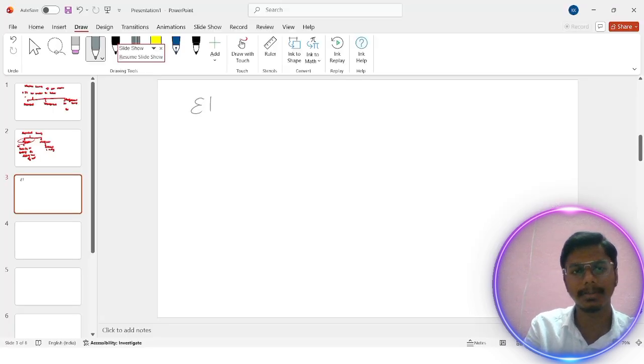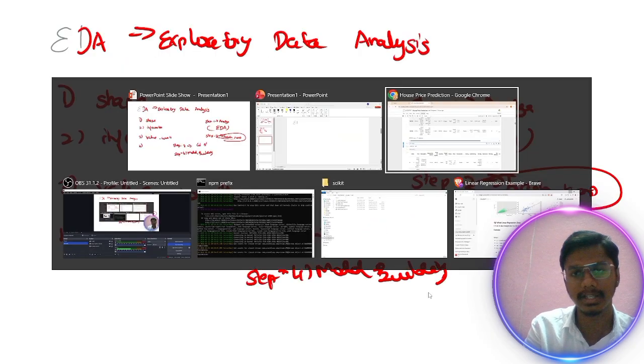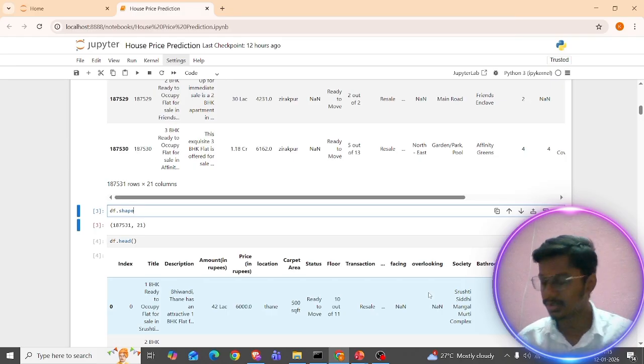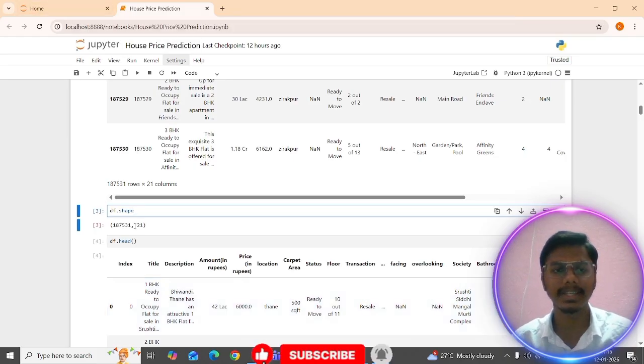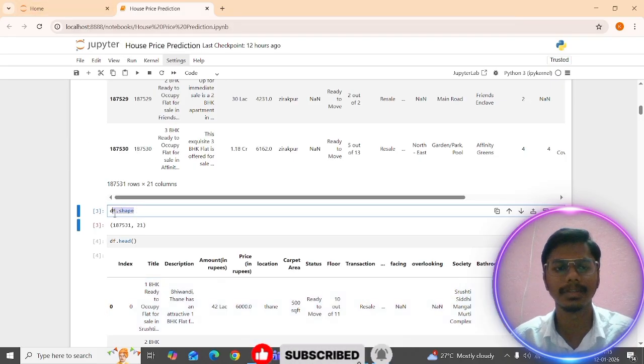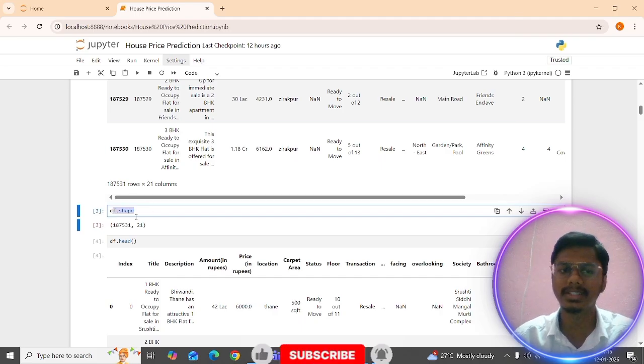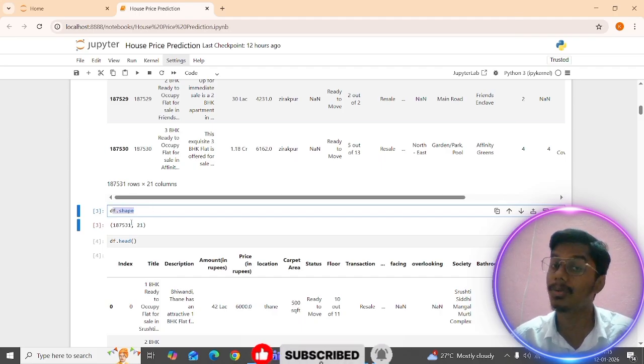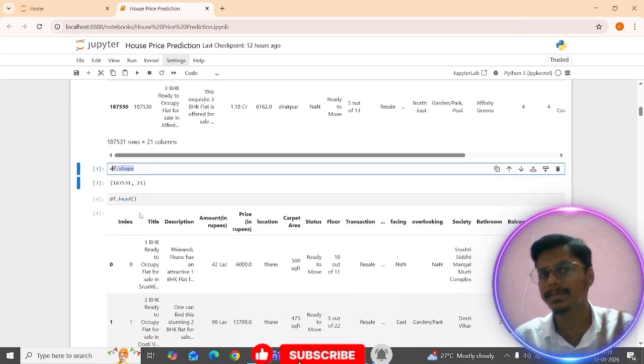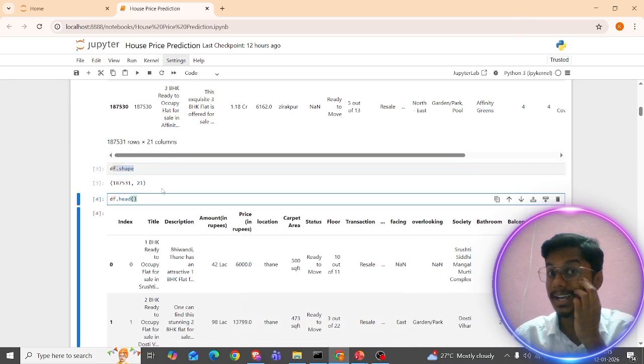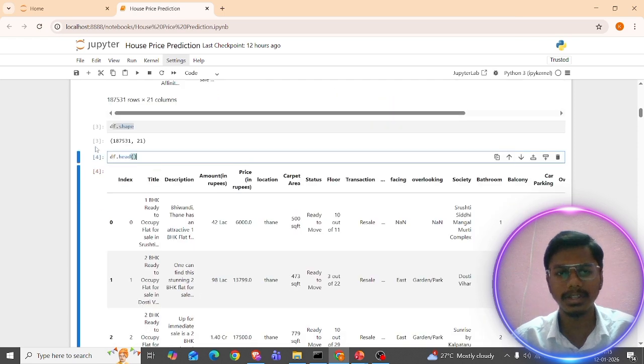So now what I'm going to do is get into my Jupyter notebook. I just want to see the shape of the data, which is df.shape. If we give df.shape, this is going to be the output: 1,87,531 rows, and there are 21 columns available in the dataset. The link to the dataset is available in the description box. Just feel free to use it, and you can put this project in your resume also. It's completely open source.